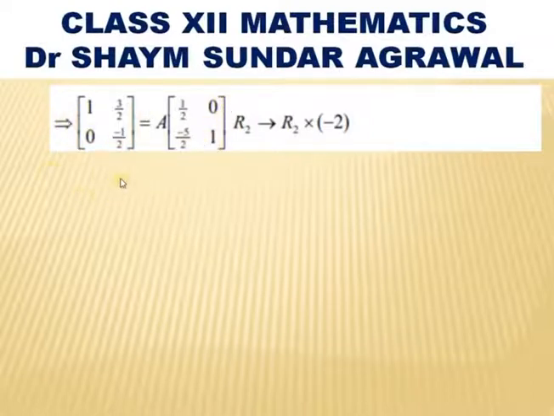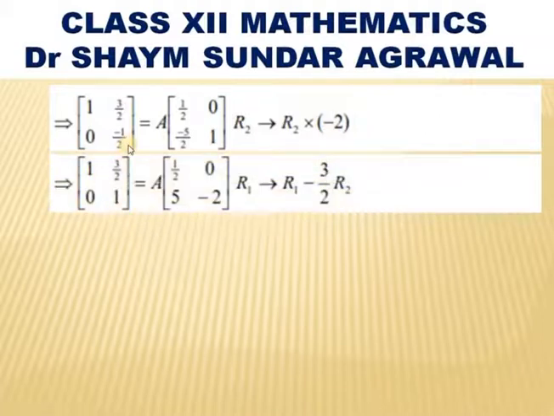Whatever we apply in the left hand side, same thing we apply to the right hand side. Now, our aim is to make the element a22 as 1, means we multiply by minus 2. So, R2 multiplied by minus 2 on both sides, then it becomes 1, 3 by 2, 0, 1 equals A into 1 by 2, 0, 5 and minus 2.